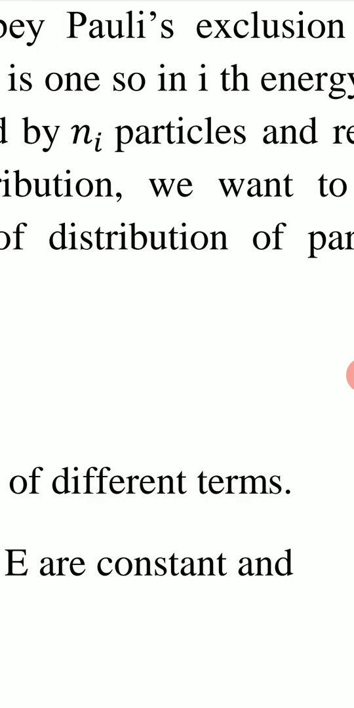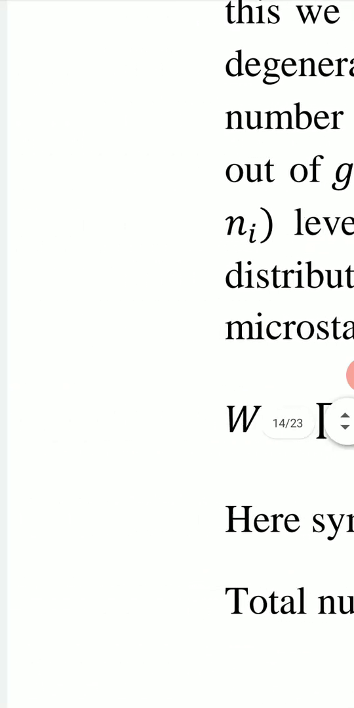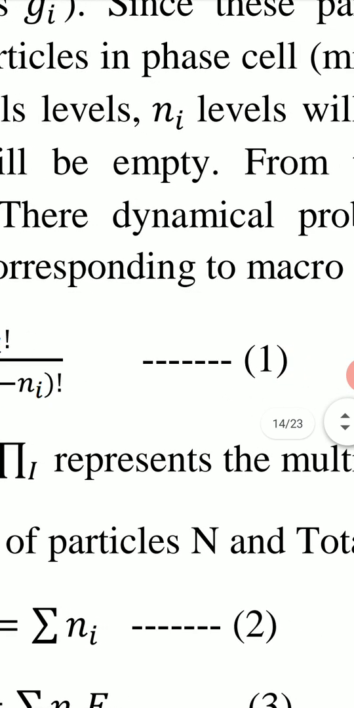So Gi is the number of levels, and the number of particles is Ni. Out of these Gi levels, Ni levels are filled. Each level is occupied by one particle. Then the remaining levels, which are empty, are Gi minus Ni. These Gi minus Ni levels will be empty.